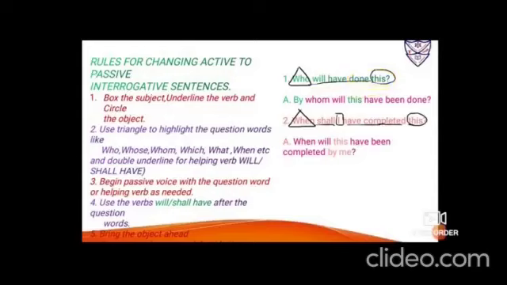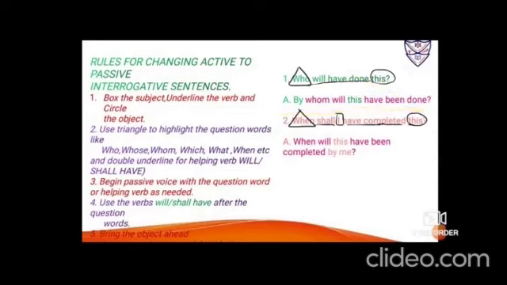Now, as a slight alteration, as I've told you, who changes to by whom. This you are going to bring ahead. But before you bring this, you have to put a helping verb, because WH and helping verb is a pair. Okay? So it is by whom will. Now bring this ahead: this, have, the additional word been, and the verb done at the last. A question mark. So it is, by whom will this have been done?